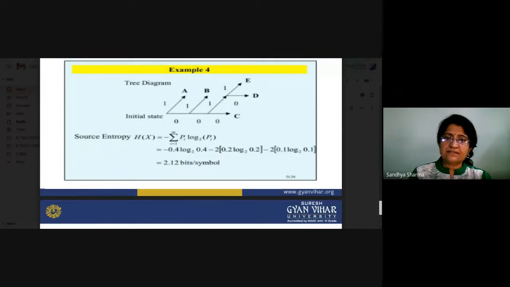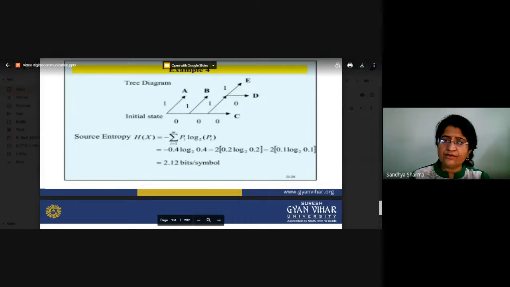We can again see this is our general tree diagram of that particular value. So now, how can you calculate the source entropy? There is a general formula: the summation over all the symbols generated from a source, of the product of the probability of that particular message and the information content of that message. The product of both, summed over all the messages generated from a source, is equal to the source entropy.